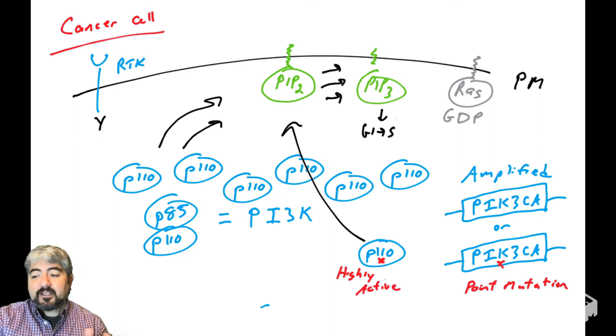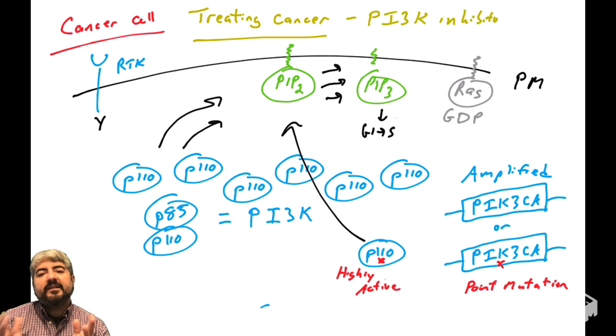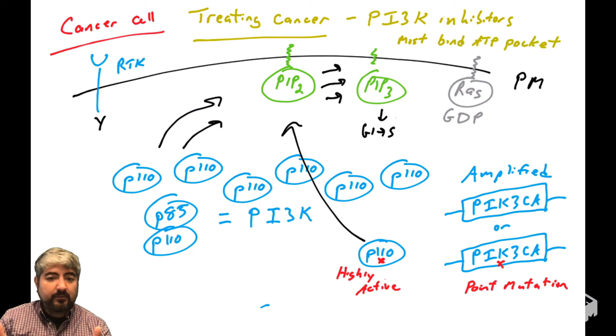What about targeting this pathway for treating cancer? And that's exactly what happens, right? There are drugs that can treat cancer that target PI3 kinase. PI3 kinase is a kinase, and in cancer cells, it could be overactive. So what could we use to inhibit a kinase? The kinase inhibitor, right? There are biochemists who have designed kinase inhibitors that bind the P110 catalytic subunit, the ATP binding pocket, like many kinase inhibitors do.